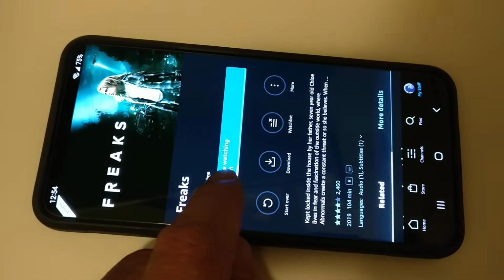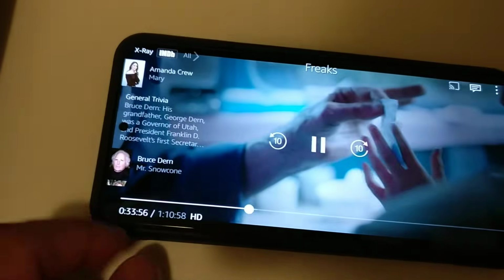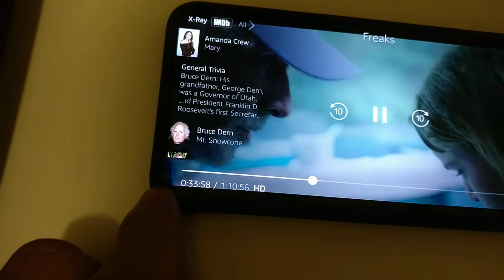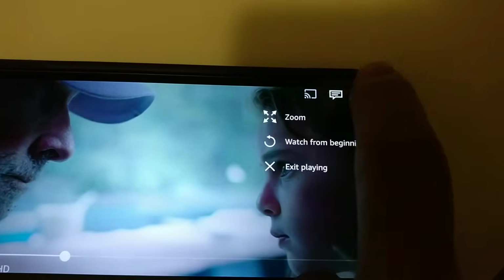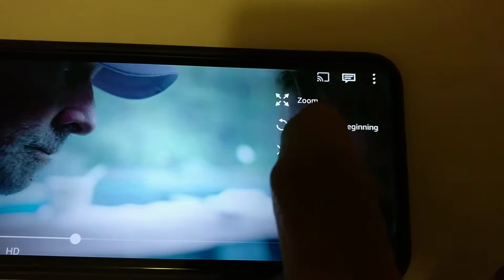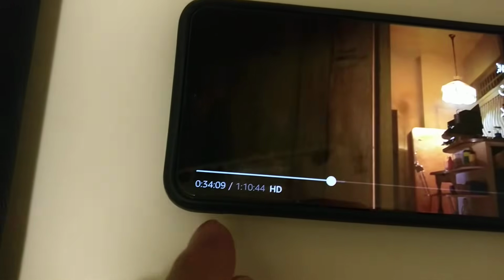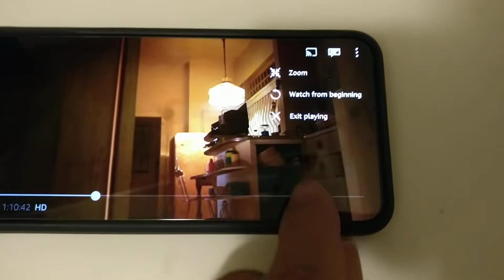Okay, now it goes all the way to the edge, as you can see, right? And if I full screen it, zoom, boom, full screen. That's it.